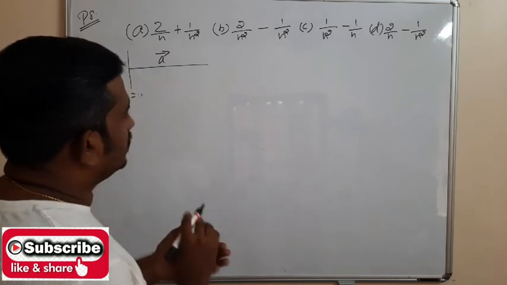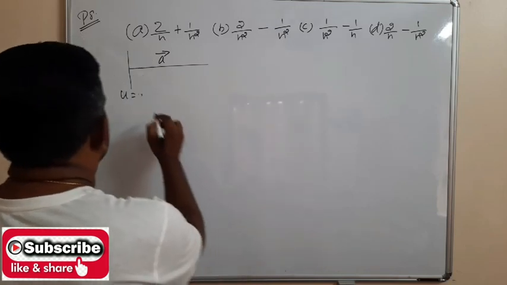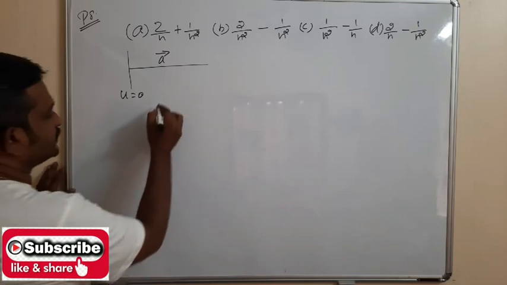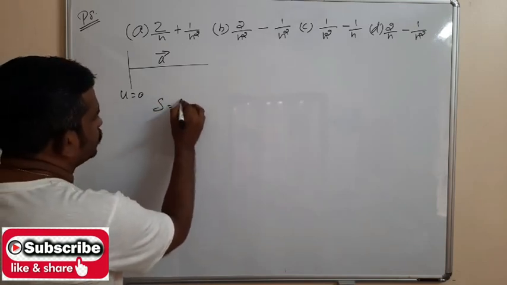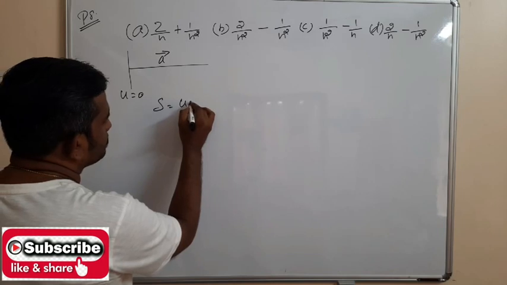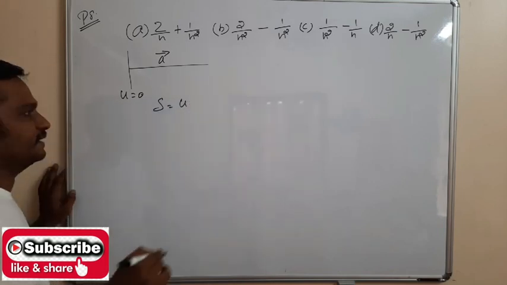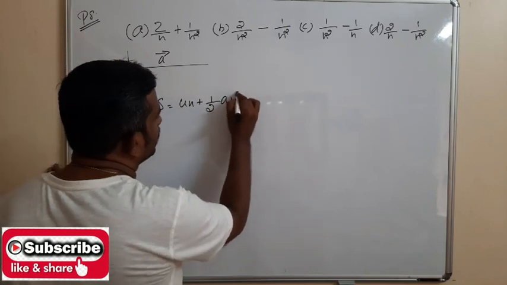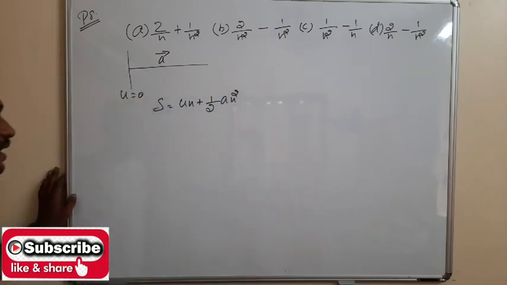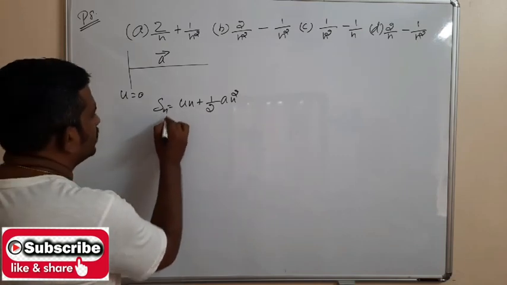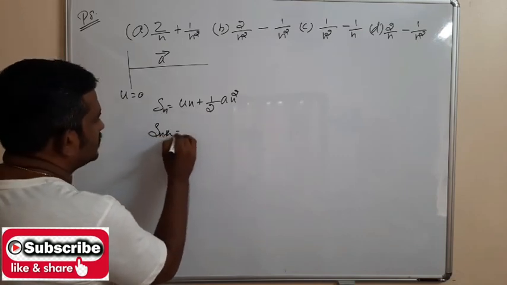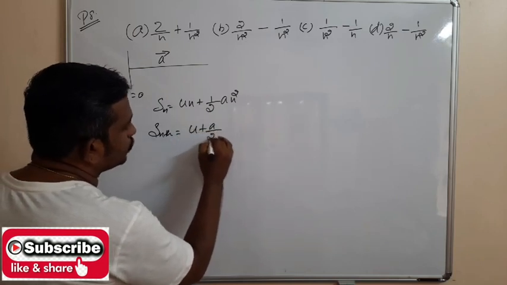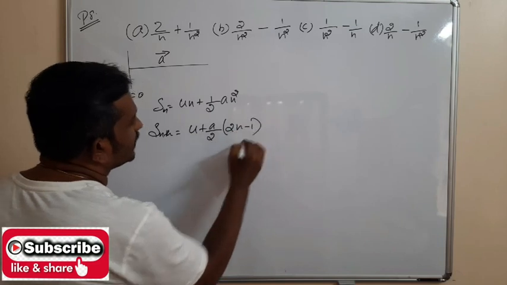So we know the two equations. What are the two equations? The distance covered in n seconds: S is equal to ut plus half a t square, that is un plus half a n square. And the distance covered in the nth second is equal to u plus a by 2 into (2n minus 1).